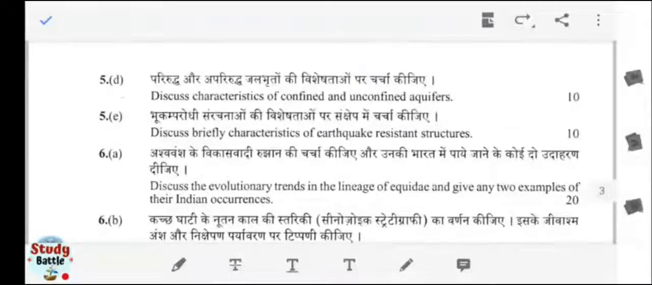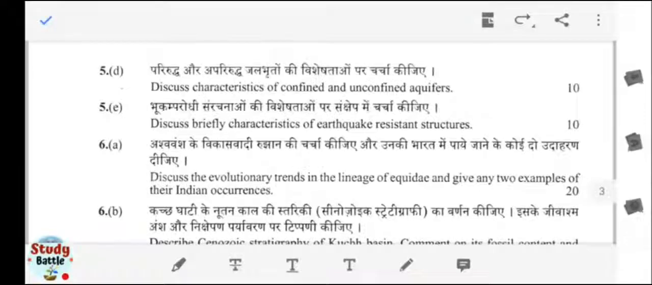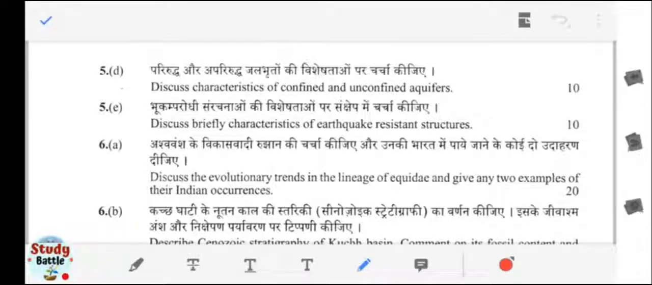Discuss the characteristics of confined and unconfined aquifers. So this is again a very basic question from the hydrogeology or geohydrology. Aquifers, especially the confined and unconfined aquifers. Okay, especially the characteristics point of view we have to discuss.